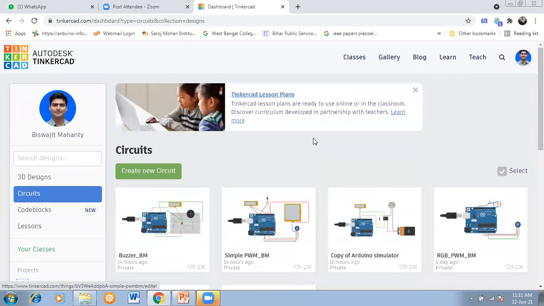Now, if you want to create a new circuit, then you choose create new circuit. So we'll go there, create new circuit. Click on that tab. After that, a page will automatically open.